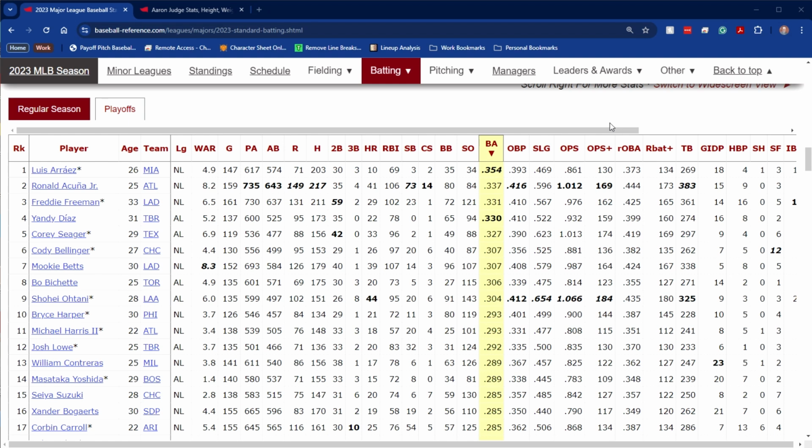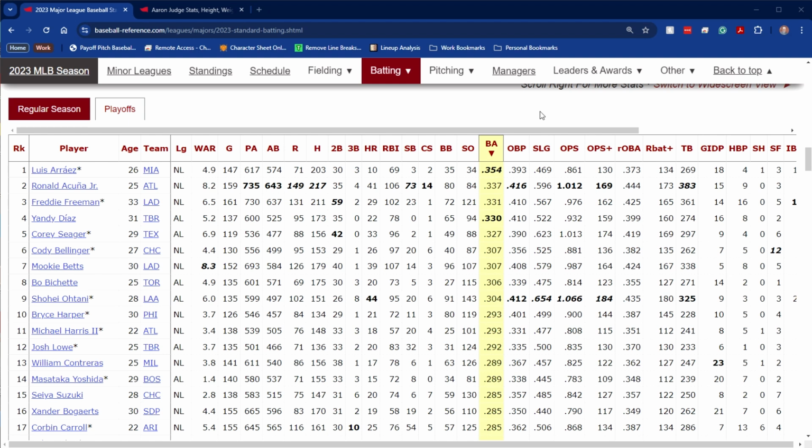Now, sacrifice hits are not included in this formula at all because the thought process is they're rarely a hitter's decision to make. Usually, a sacrifice hit is called by the manager, and the hitter doesn't really have a choice in the matter. So they're not penalized for sacrifice hits, if you will, in this formula. Sacrifice hits are just removed from the equation entirely.